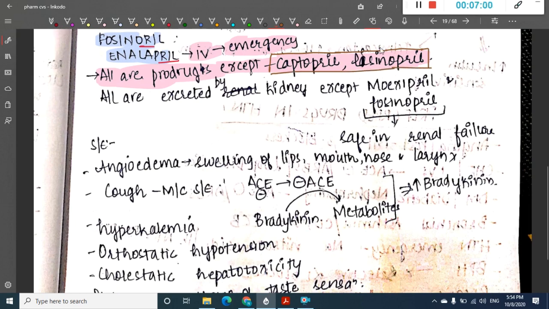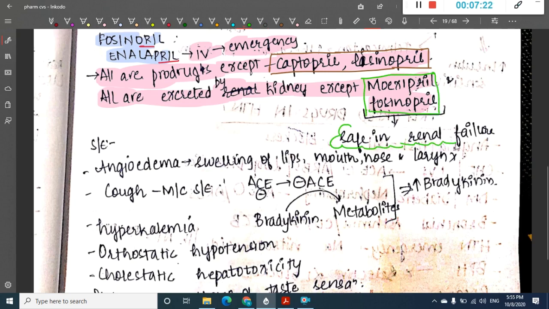Except captopril and lisinopril, all are prodrugs. And second sentence, all are excreted by the kidney, except two drugs, which are moxapril and fosinapril. All are excreted in the kidney except these two drugs, and that is the reason why